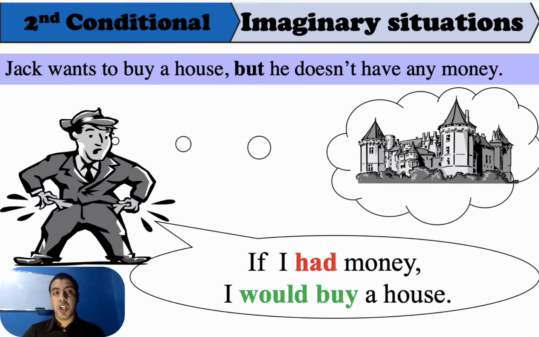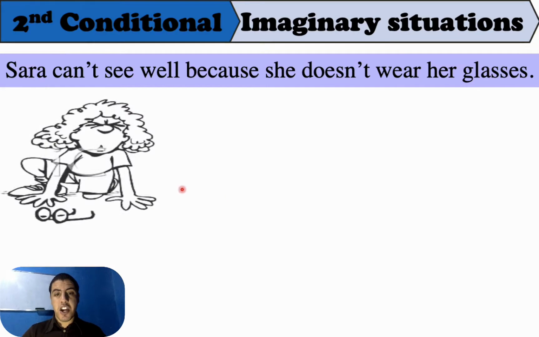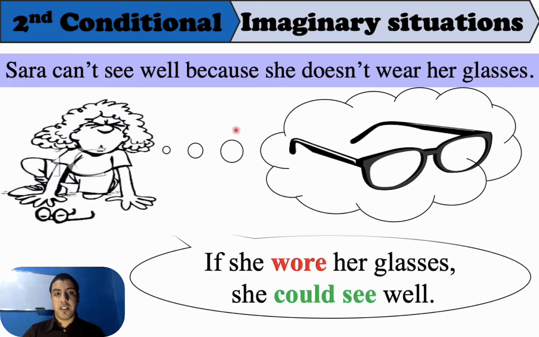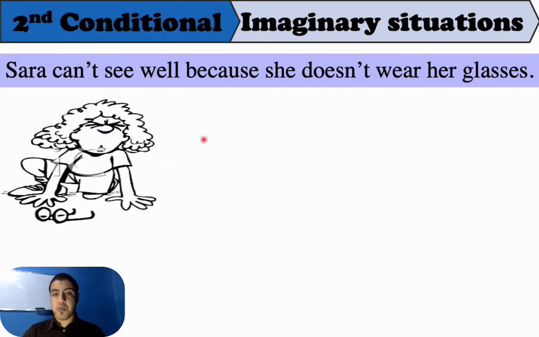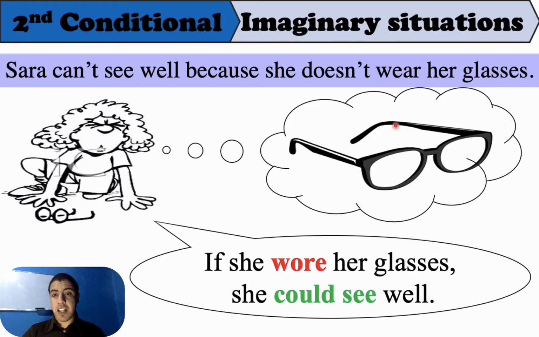Another example. This is Sarah. Sarah can't see. Why can't she see? Because she doesn't wear glasses. So she can't see because she doesn't wear glasses. What about, for example, if she wore her glasses?